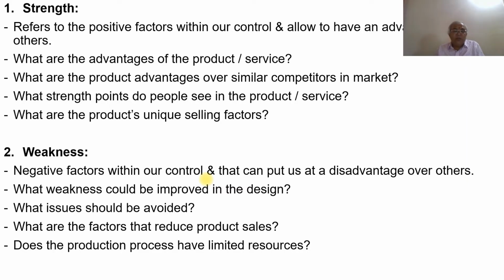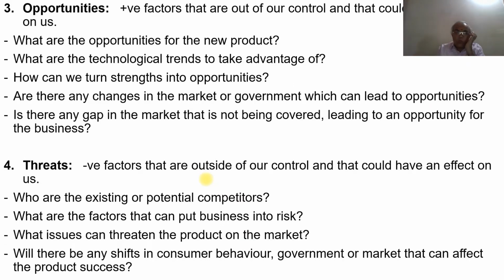Whether it may be a technical failure, or whether you have a technical drawback, whether the cost may be playing a major role, or whether you may not be able to reach the product to the market well in time. All these things you need to understand. These are the factors. Does the production process have limited resources? Weakness. That is also one of the weaknesses, because weakness is an internal factor. So that means, in the production process, are you not able to achieve the production targets? Why? Because of the resources available in your organization. So these are all the weaknesses.